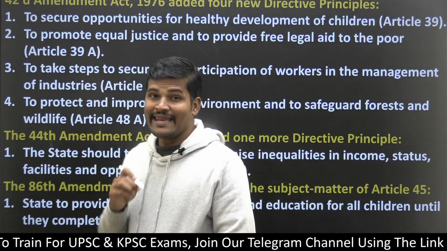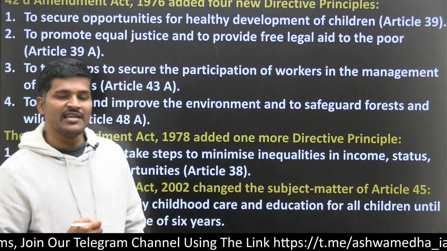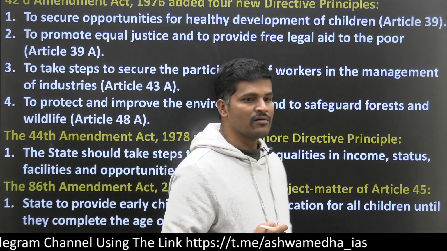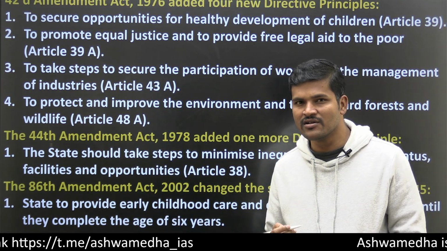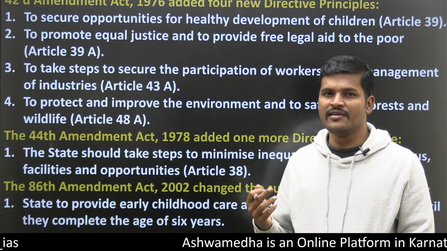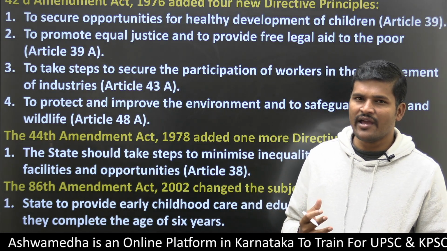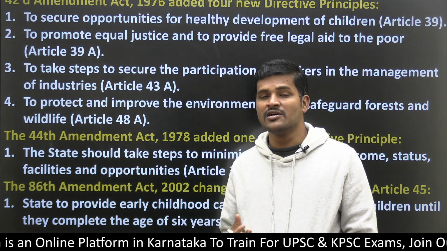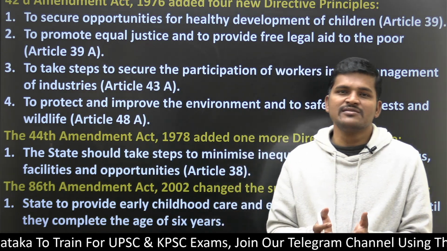That is Article 39A. Taking inspiration from this Article 39A, the government came up with the National Legal Services Authority Act. This Act is going to aid the poor, and also conduct Lok Adalats. It gives a platform for the litigants to solve their problems amicably.